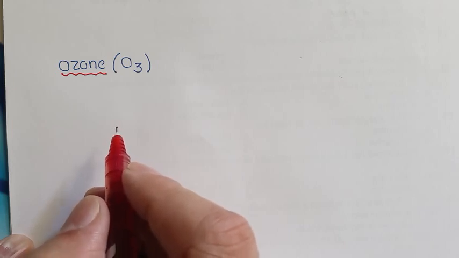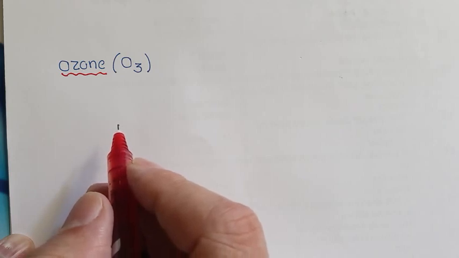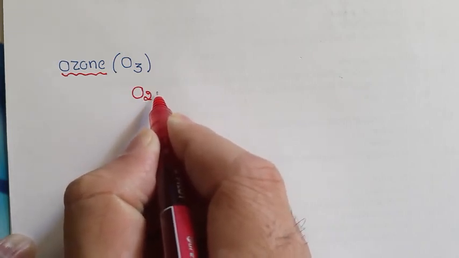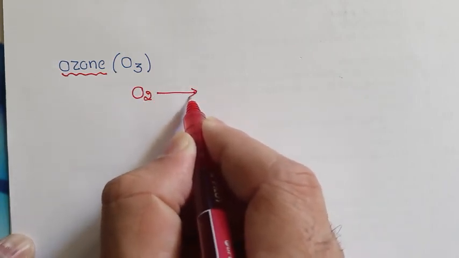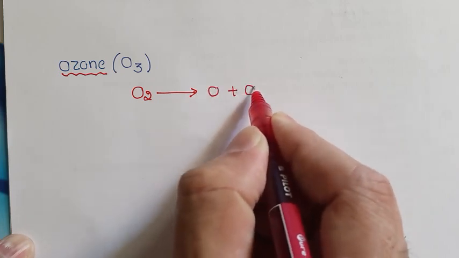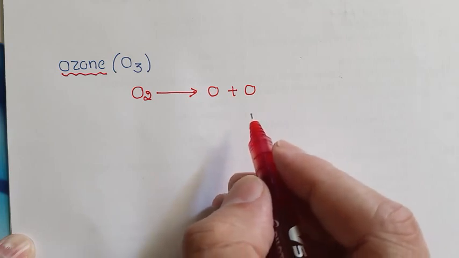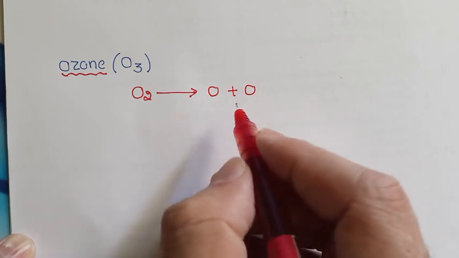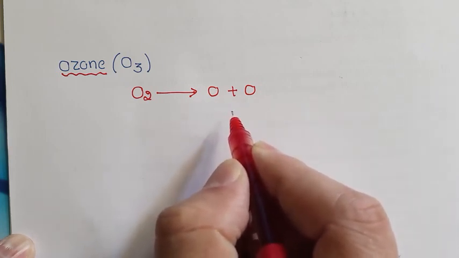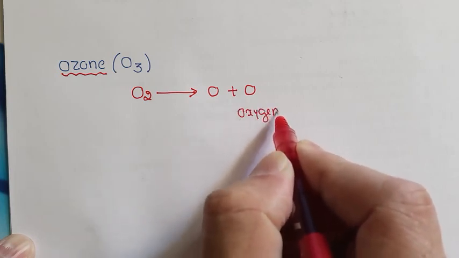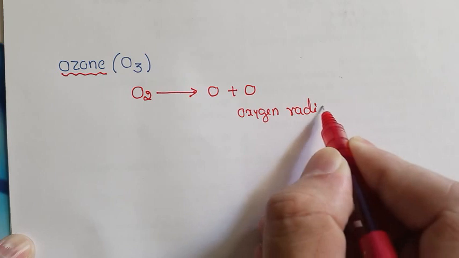Now let us discuss ozone as a secondary pollutant, O3. Ozone consists of oxygen molecules which contain 3 oxygen atoms. Oxygen, that is O2, undergoes homolytic fission to yield 2 nascent oxygens, atomic oxygens, or what we call oxygen radicals, each containing 1 electron.